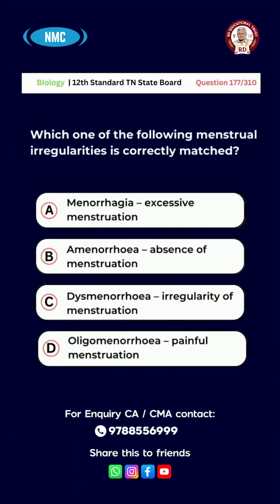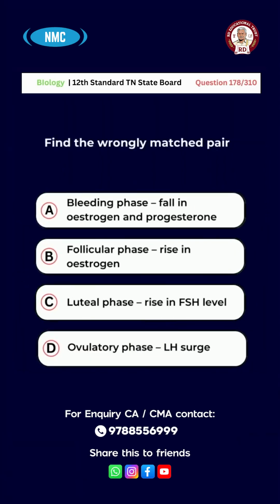B, amenorrhea, absence of menstruation. C, dysmenorrhea, irregularity of menstruation. D, oligomenorrhea, painful menstruation. And the right answer is option B, amenorrhea, absence of menstruation.